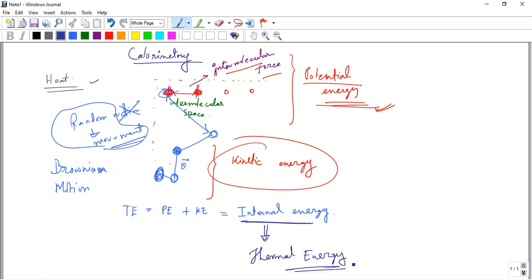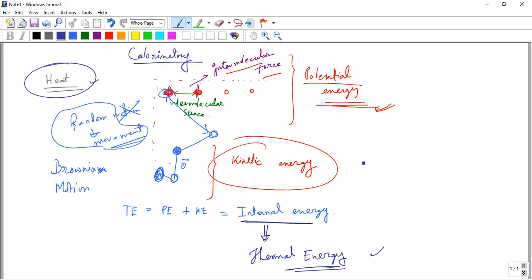Clear? Okay, so heat is that thermal energy. Heat is a form of energy, and that energy belongs to molecular motion, that is, the two types of energy: potential energy and kinetic energy.